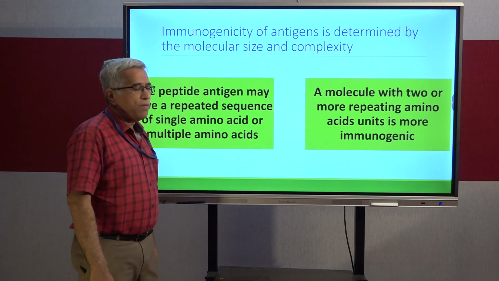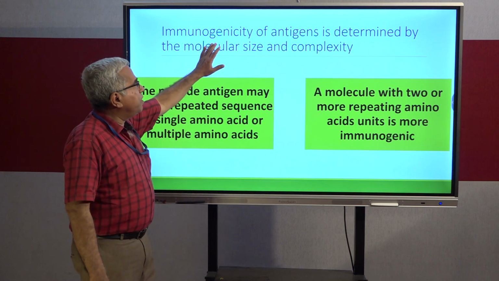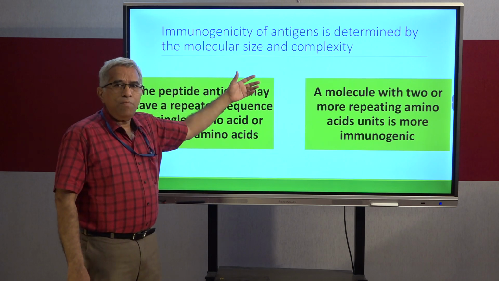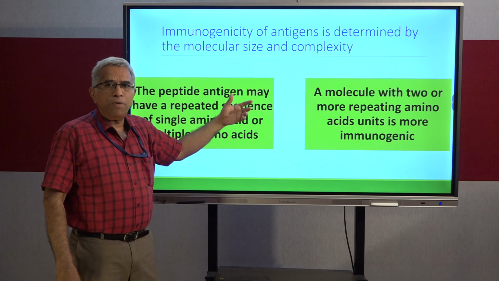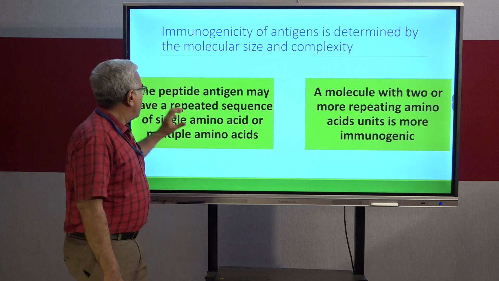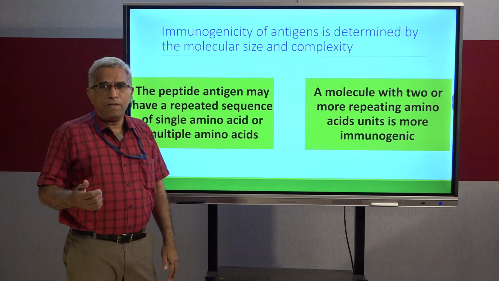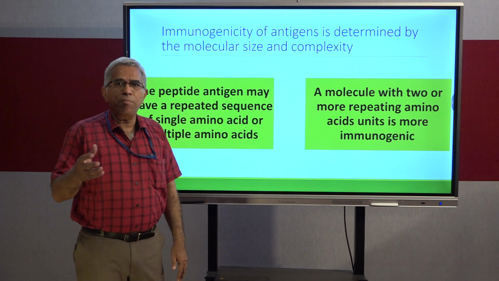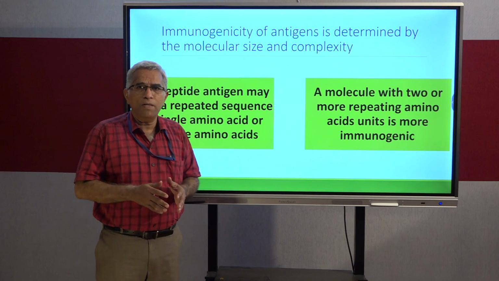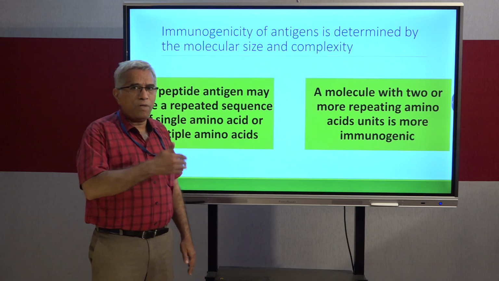Now coming to the definition of immunogenicity and how it is determined. The immunogenicity of antigens is determined by the molecular size and complexity. These two are important. Smaller molecules may not be in a position to act as an effective antigen. Complexity is also important. That is the reason why proteins act as better antigens when compared to carbohydrates, and carbohydrates act as better antigens when compared to lipids. So low molecular weight substances are not that effective as antigens. I have given certain examples also in the previous slide.